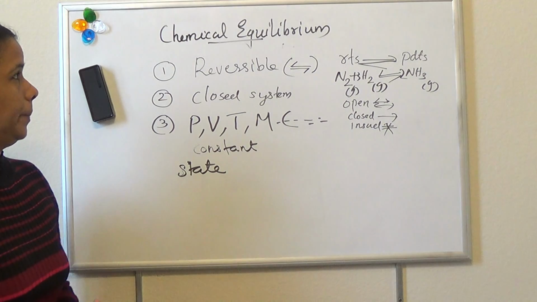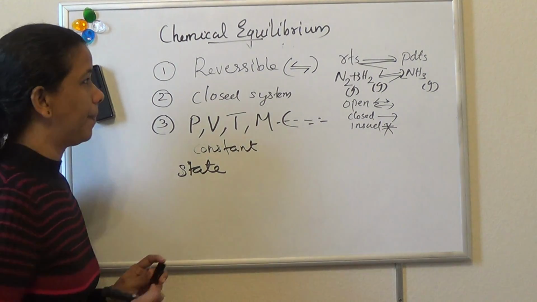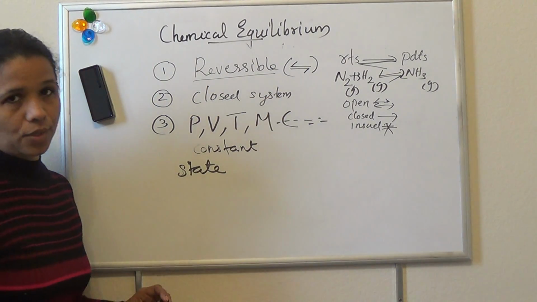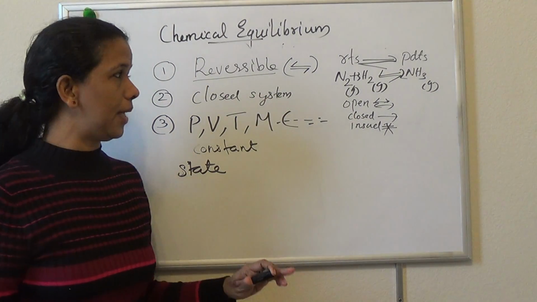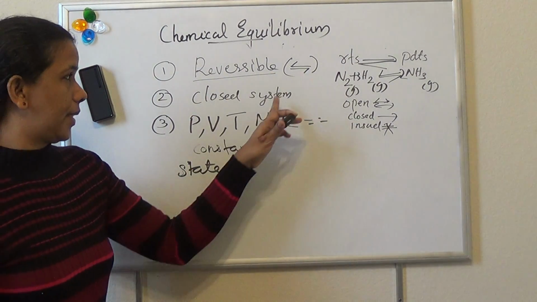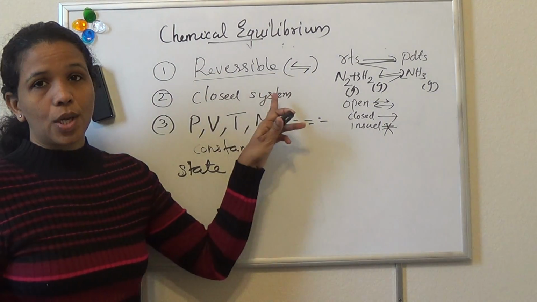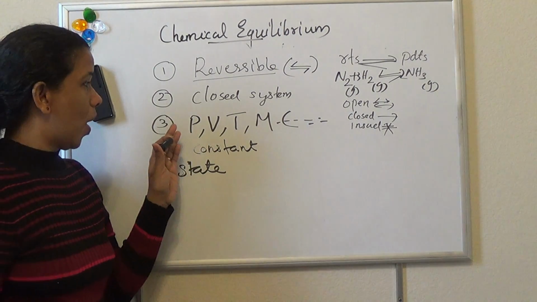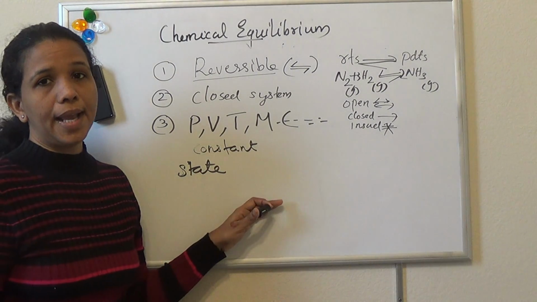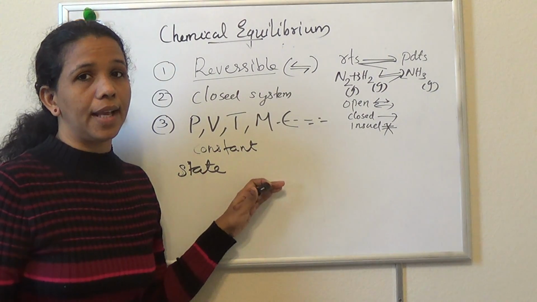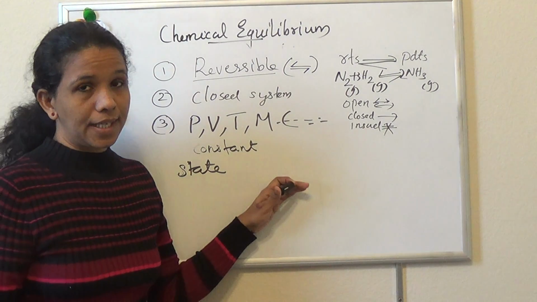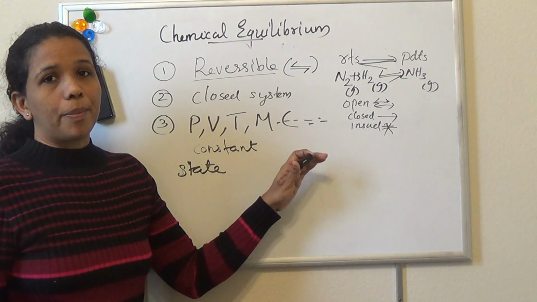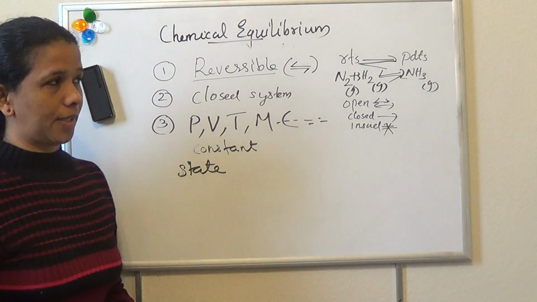So once again, the characteristics of chemical equilibrium. Chemical equilibrium can be obtained only in reversible reactions, so we are considering only reversible reactions. Second, it can be attained only in a closed type of system. Then at equilibrium, all the measurable properties will be constant. So we can define chemical equilibrium as a state of a system at which all the measurable properties will be constant.